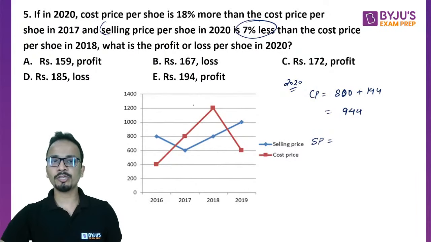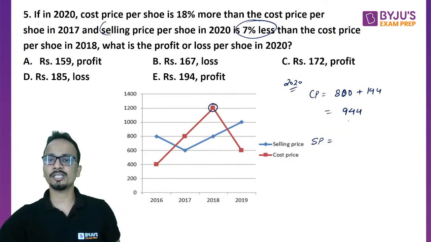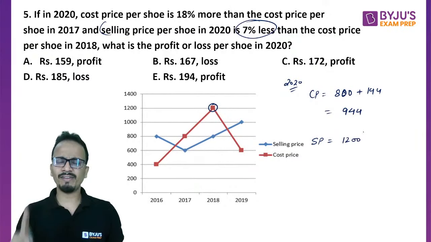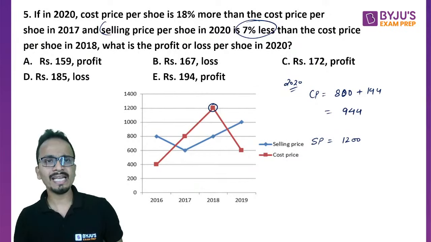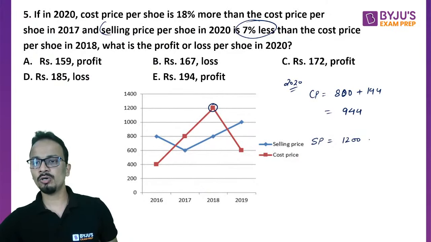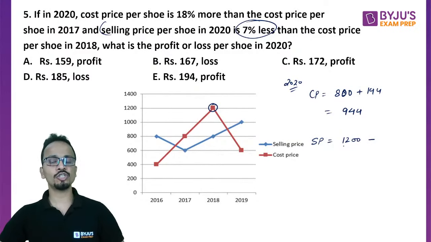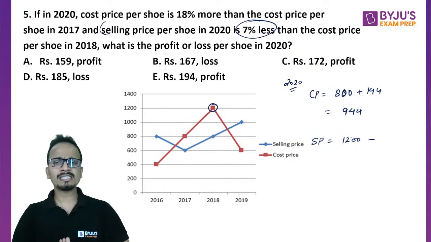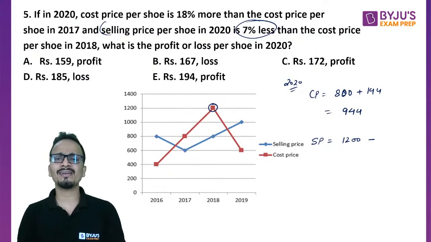So cost price per shoe in 2018 is 1200. Okay, and the value here of selling price of 2020 is 7% less than this. So I'll subtract 7% of 1200 from 1200. So again, using the similar method, I can do this calculation orally.